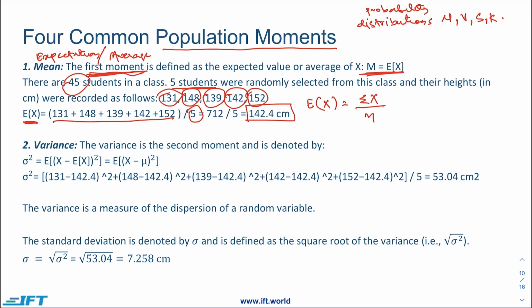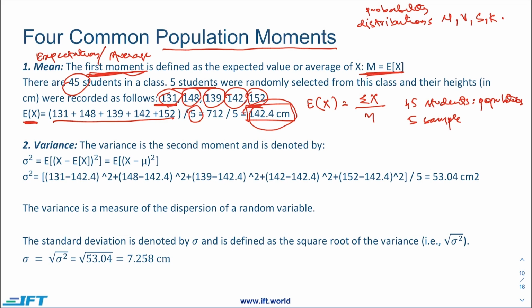So what advantage do we have in calculating this mean? Basically, we did not have to measure the height of 45 students, which is considered the population. We just took a sample of 5 students, calculated their heights and took an average. And based on this sample average, we can say that the average height in this particular class is about 142.4 centimeters. Why? Because ranging from 131 to 152, we will have the most people around 142 in terms of height in this particular class.